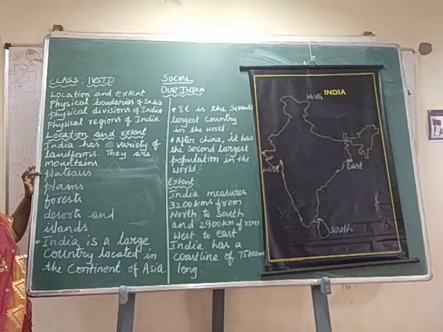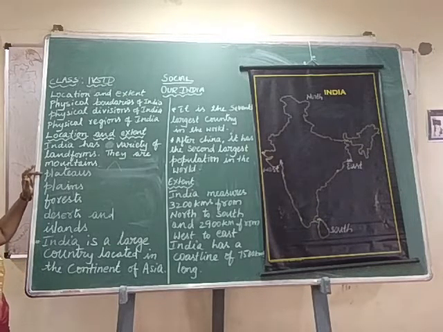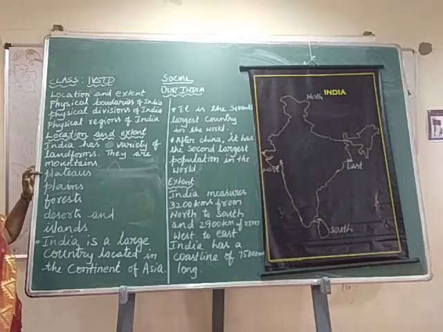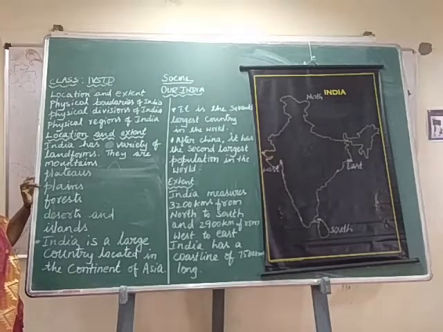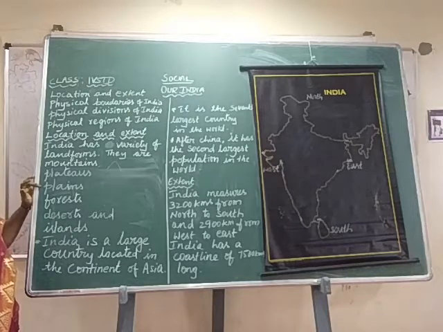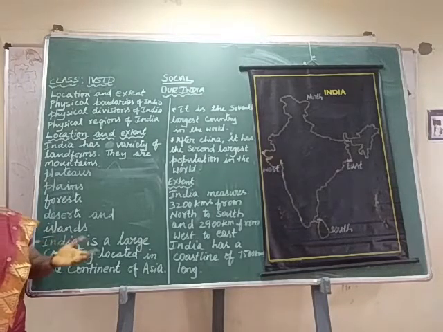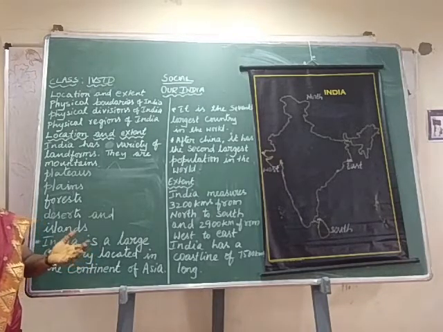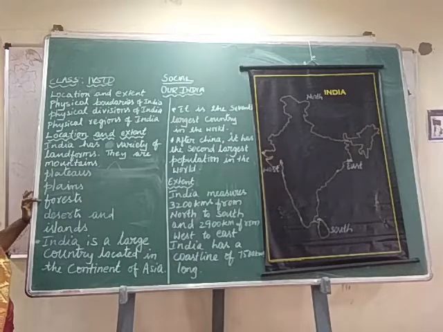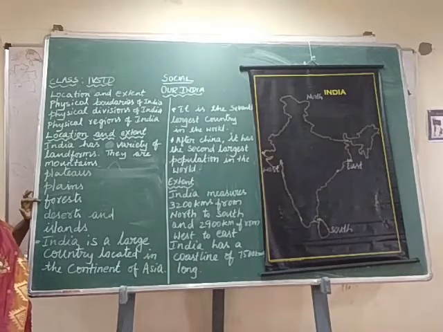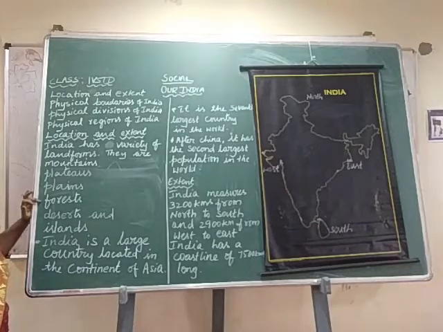Plateaus, uplands. In Tamil we can say Peedabhumi. Plains means grasslands. So நாமெல்லாம் இருக்கிறது இந்த grasslands தான். So சமவெளி அப்படி தமிழ்ல சொல்லுவாங்க. Forest, a large area covered with trees, that is called காடு.